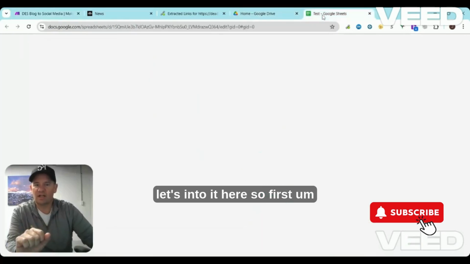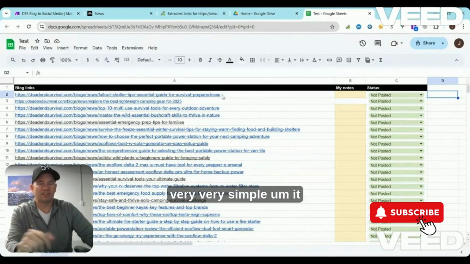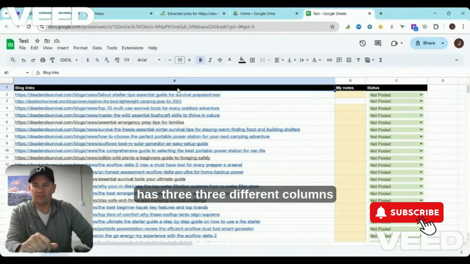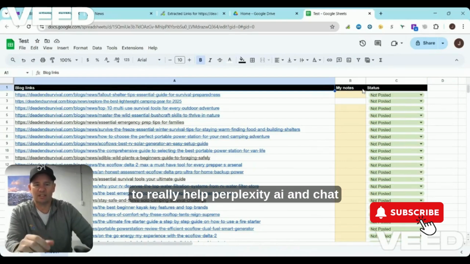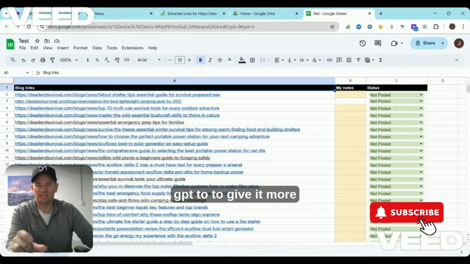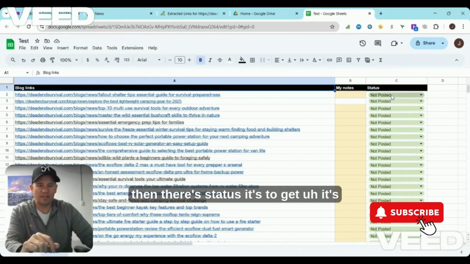First, I'll show you the Google Sheet. It is very, very simple. It has three different columns: blog links, any notes you want to add to help Perplexity AI and ChatGPT give more specifics about that post, and then a status.